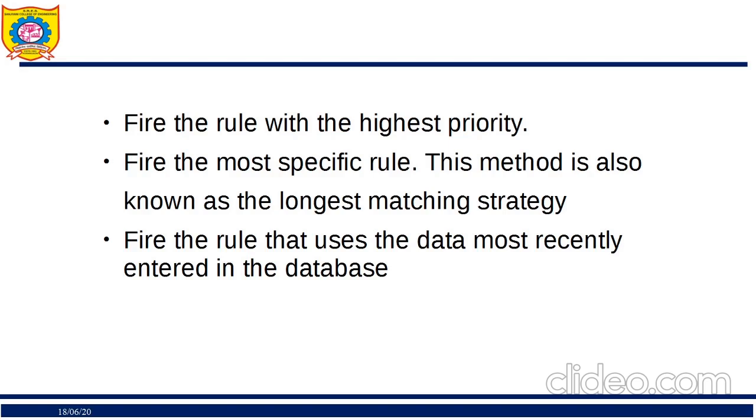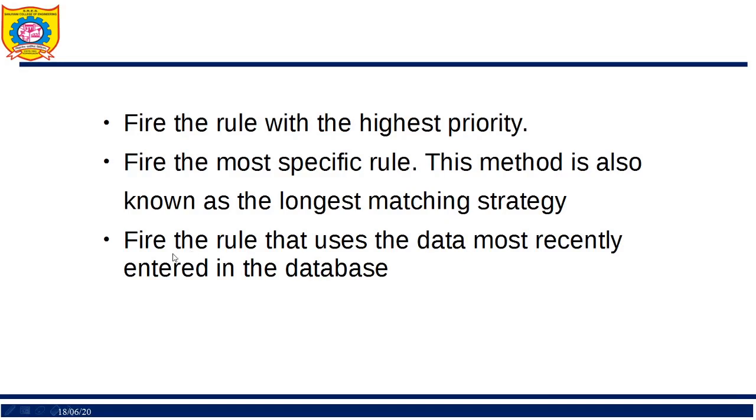Secondly, what we can do is match it with the longest matching string. For example, I have a rule: if X is a dog, then X is not smart. Okay, this is one rule. And the second rule is if X is a dog and X has a breed, for example Doberman, then X is smart. So what is my inference over here? Which rule will be taken, first or second? I'll go for the second rule. Why? Because the first rule is so small, X is a dog, then X is not smart. The second rule says X is a dog and X has a breed.